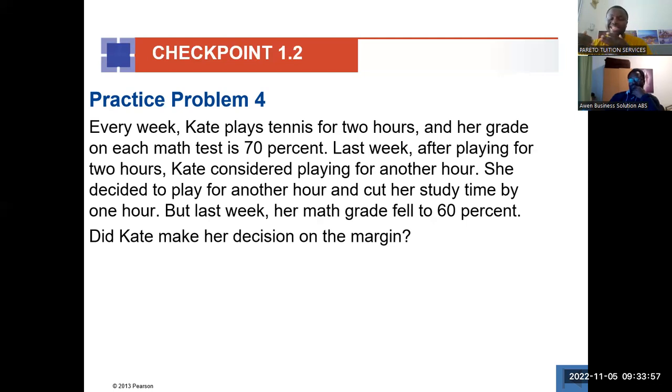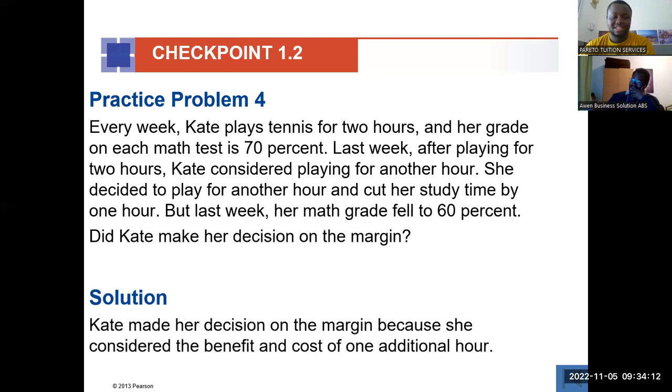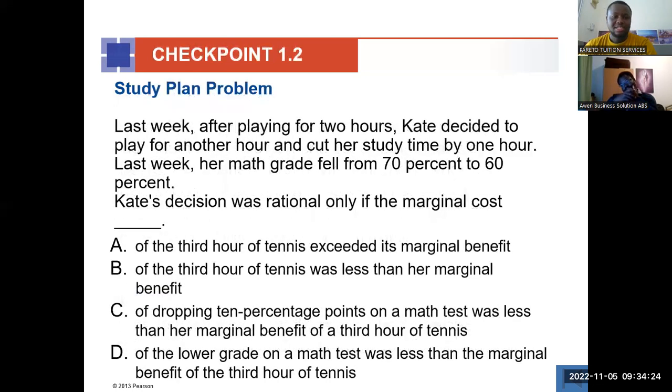So after doing it like that, and the benefit exceeds the cost for that extra unit, that is where we say you've made the choice. So yes, she did, because we're comparing the benefit and cost of the additional hour of tennis. Okay. All right.